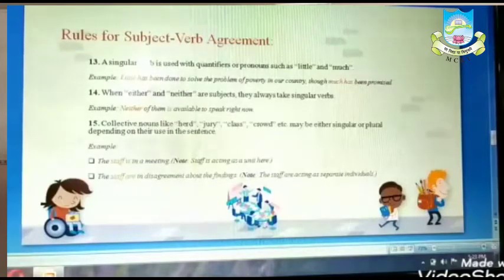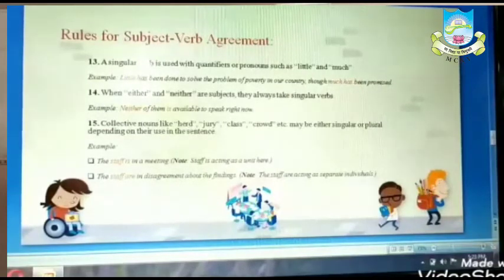Collective nouns like herd, jury, class, crowd, and many others may be either singular or plural depending on their use in the sentence. The staff is in a meeting. Over here, the staff is acting as a unit. The staff are in disagreement about the findings. Over here, the staff are acting as separate individuals. So when it is acting as separate individuals, it is taking a plural verb.